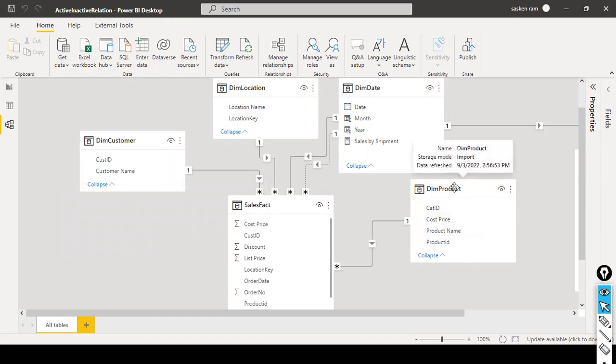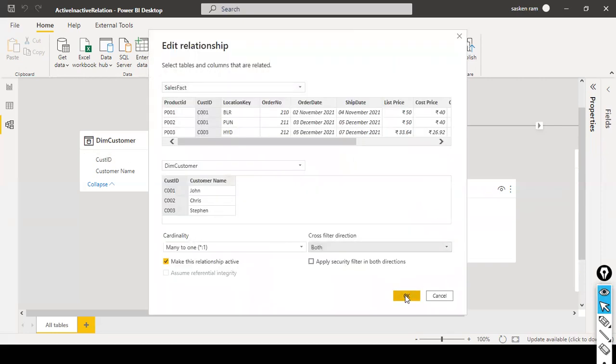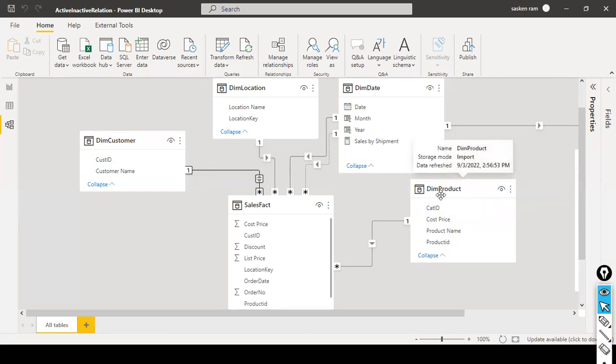They wanted to know that. So in that case, they want the customer name. Not the customer name. Yeah, each product name, and the total, or let's say, the product name, each product, how many number of customers purchased. How do I do that? Is it possible to do? Because we don't have direct relationship between these two. I want to use my product table to filter my customer dimension. In that case, what I do is I just enable cross filter direction here, both. So what will happen is my product dimension table can filter sales fact table. Sales fact table can filter my customer dimension table.